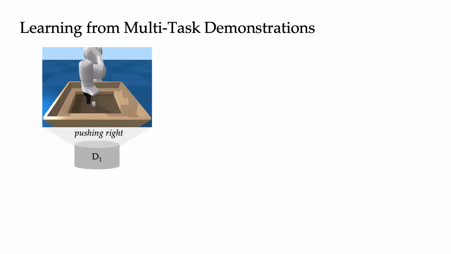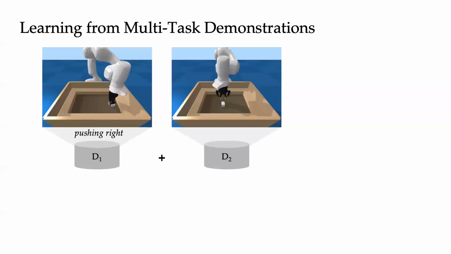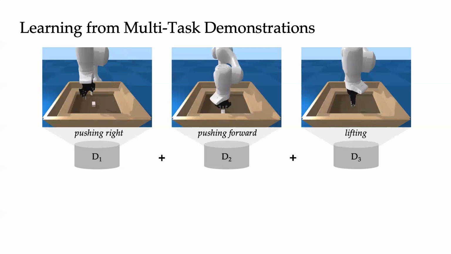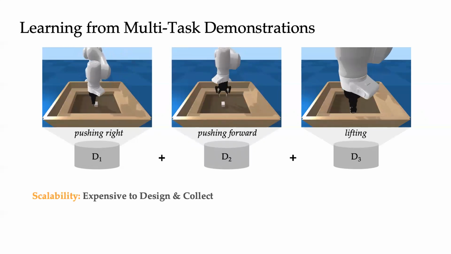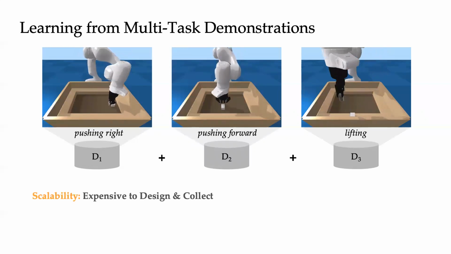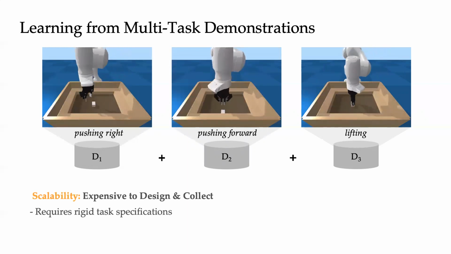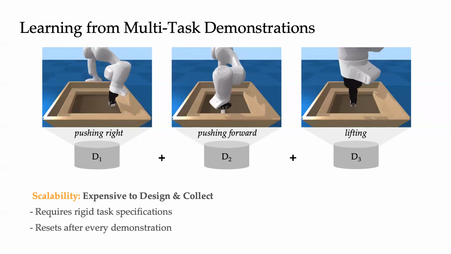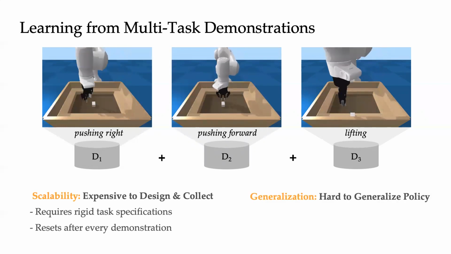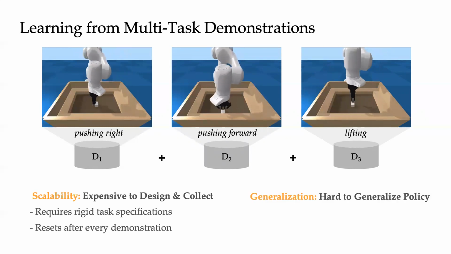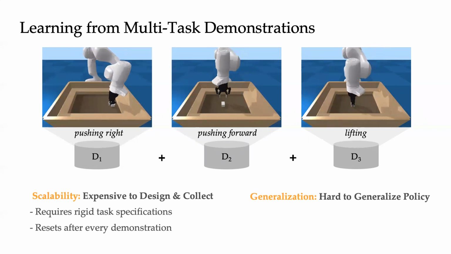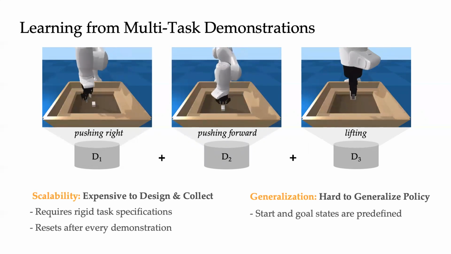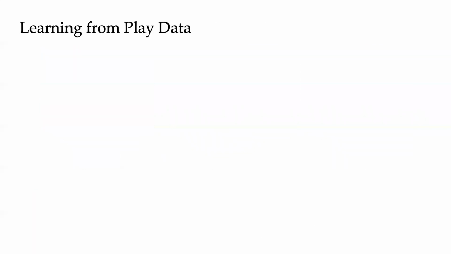For example, we might collect a data set with pushing right, pushing left, and lifting onto a platform. It's expensive to design and collect demonstration data, since tasks must be predefined by the designer with clear start and goal states, and require manual resetting of the environment between demos. Furthermore, policies trained offline to imitate these demonstrations often struggle to generalize online due to limited state action data coverage.